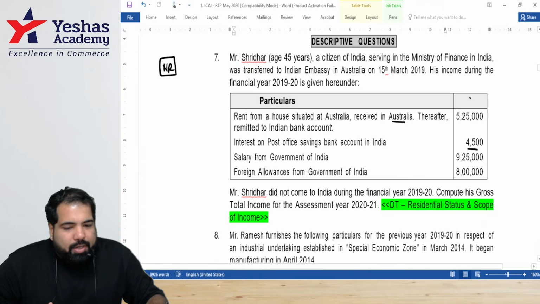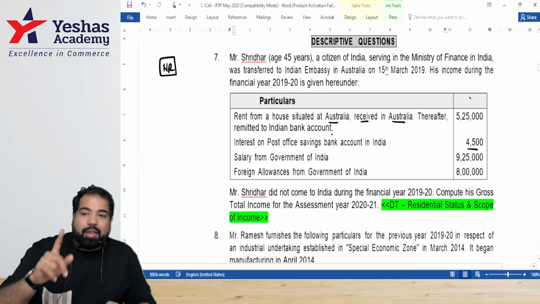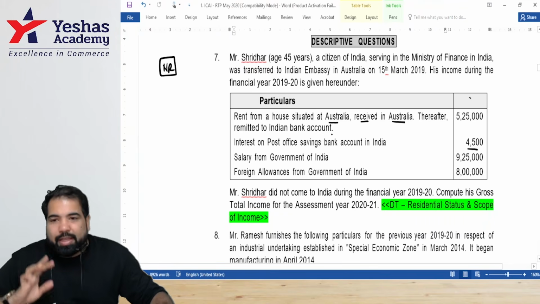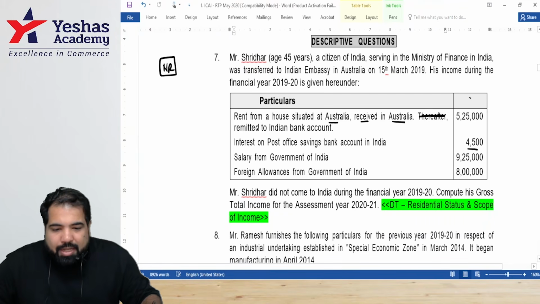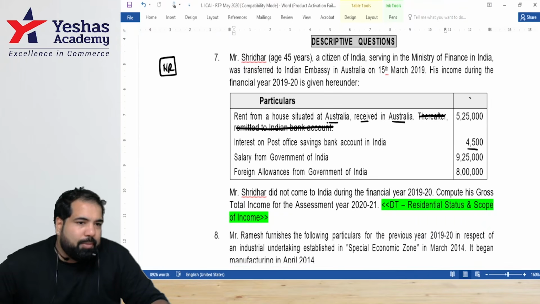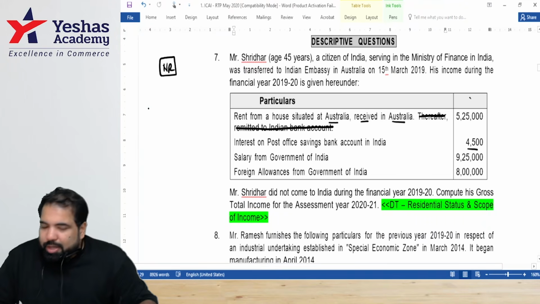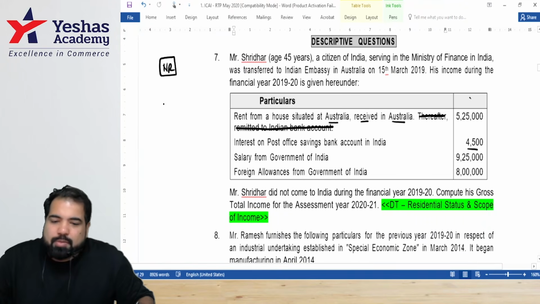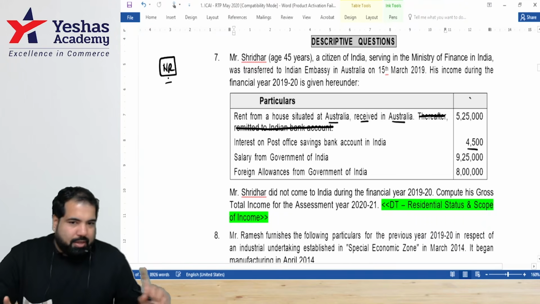Income that should have some connection with India. Rent from a house situated in Australia, received in Australia, thereafter remitted to Indian bank account. The way I look at it, guys, watch. In my exam, I will take a pencil and I will cancel this because you have to ignore. Now read it again, guys. Rent from a house in Australia, received in Australia. Will it be taxed? No. So Chavi, you had a question on our RP. This is the RP. So this is remittance. It will not be taxed again. Are we okay?